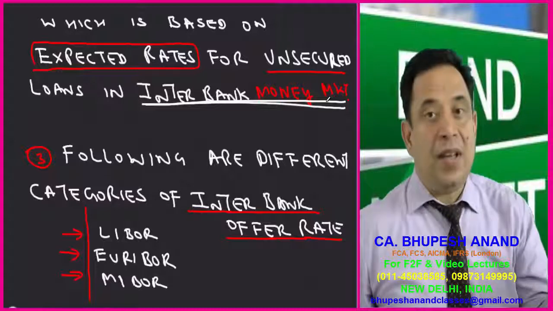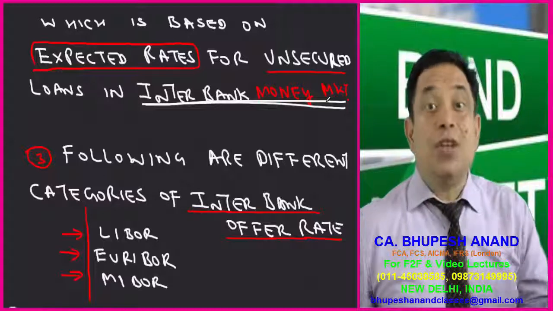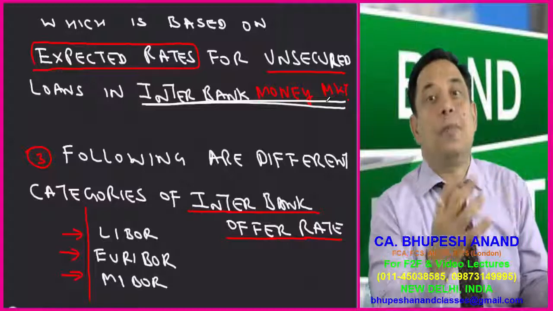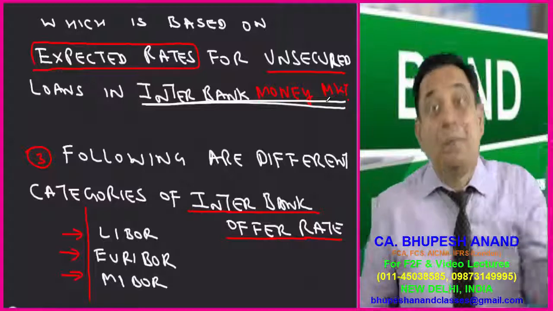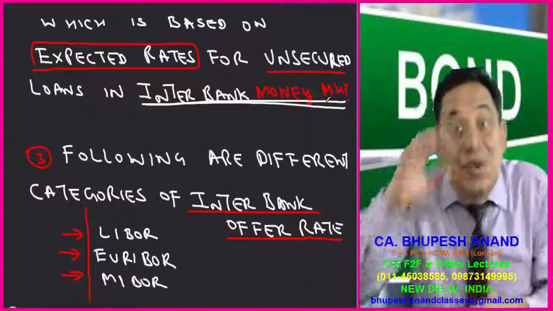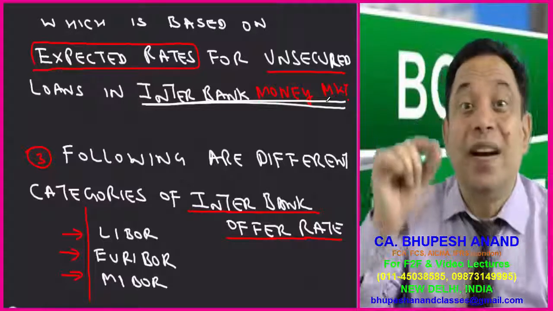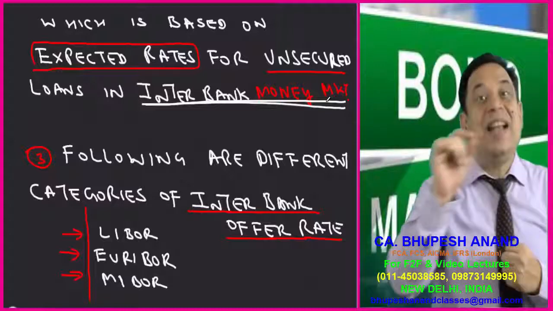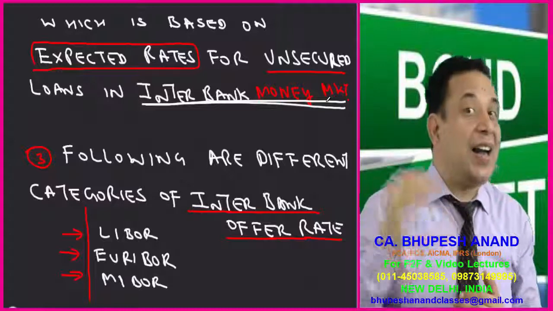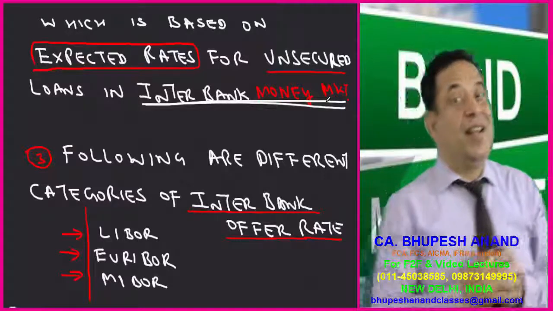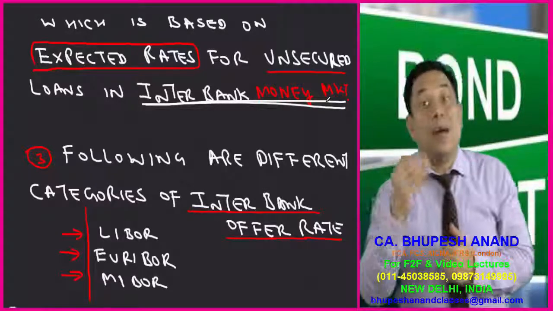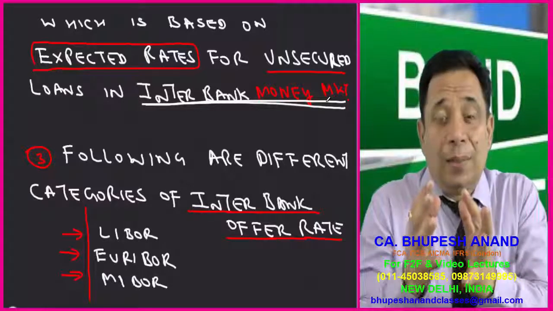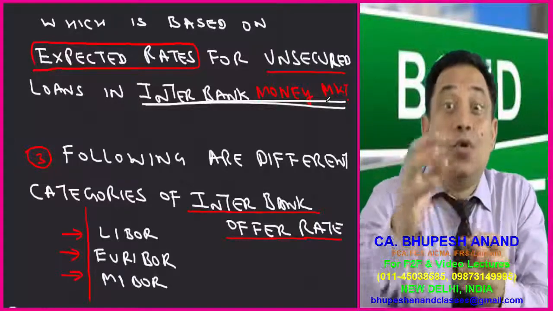So the entity issuing the floating rate bonds will ensure that the coupon rate is more than the interbank offer rate, and those are Libor, London Interbank Offer Rate, Mibor, Mumbai Interbank Offer Rate, and Euribor, the bank rate in Europe.